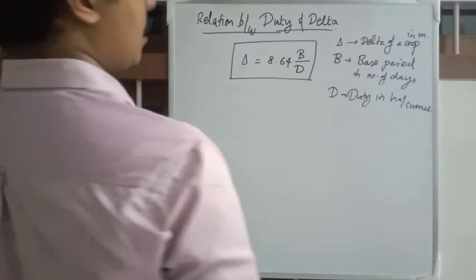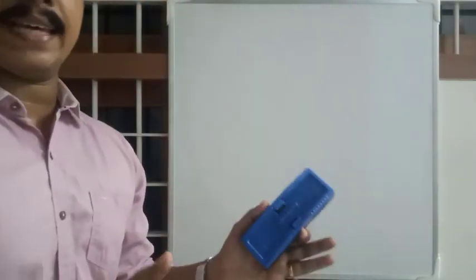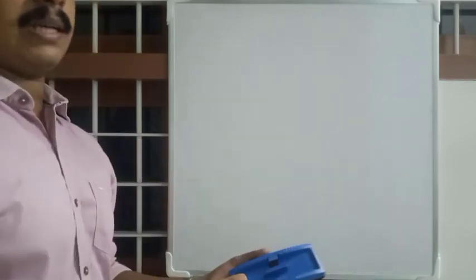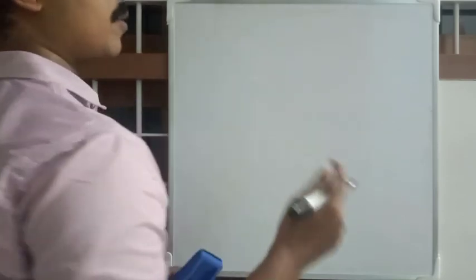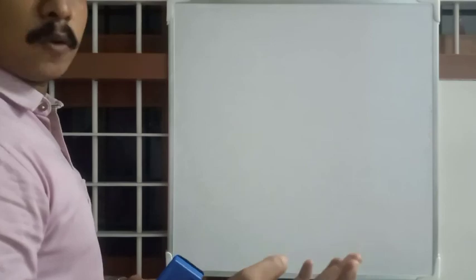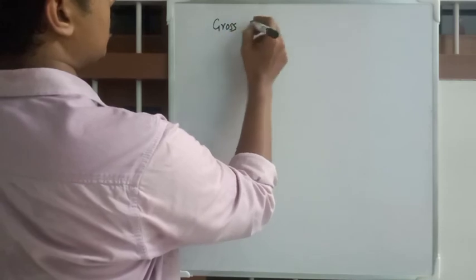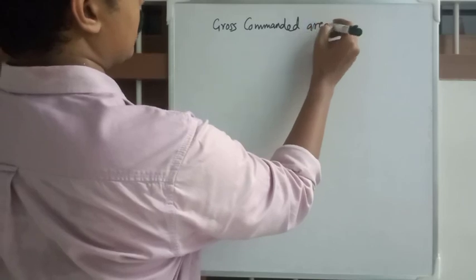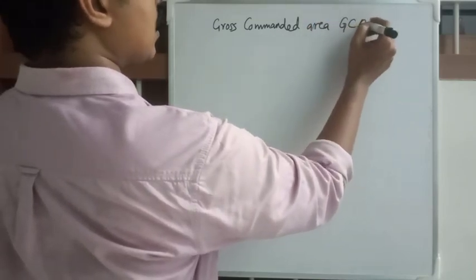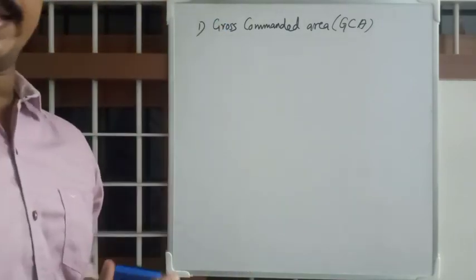Next one, we are discussing some area terms. How do you classify an area, whether it is cultivated or non-cultivated, etc. Okay, so we are getting into the first term. There are only 3 or 4 simple terms. Gross commanded area, or GCA. That is the first term, gross commanded area.